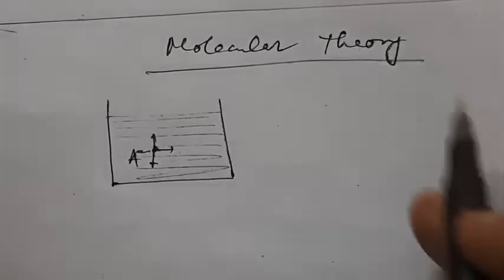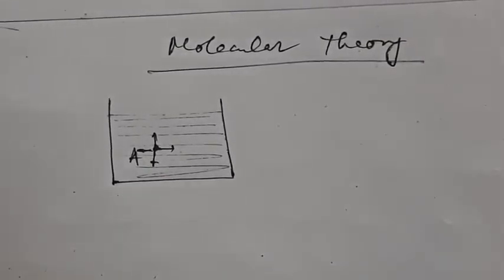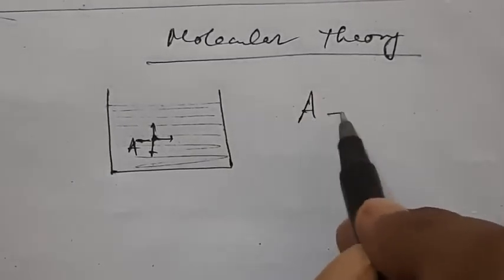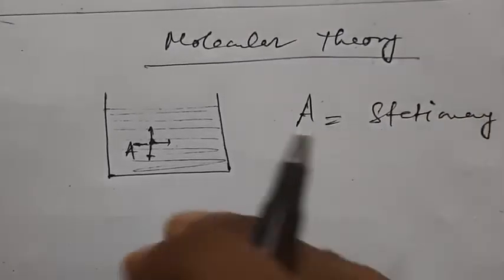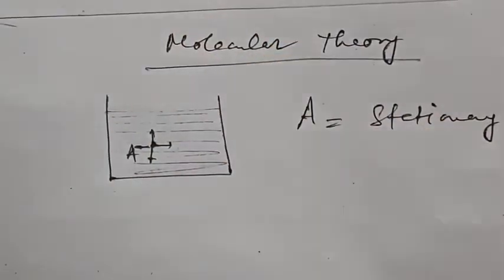So the resulting attractive force on this molecule A is 0. The molecule remains stationary, because it is acted upon by forces equal in magnitude in all directions.